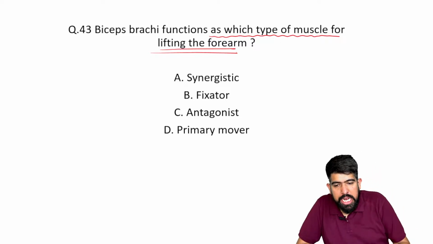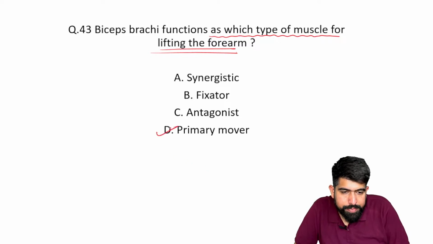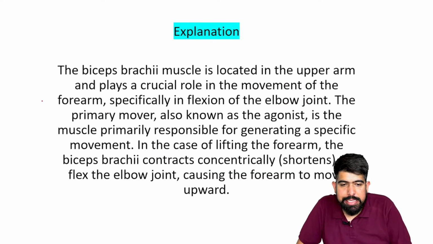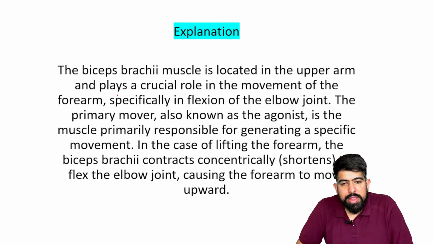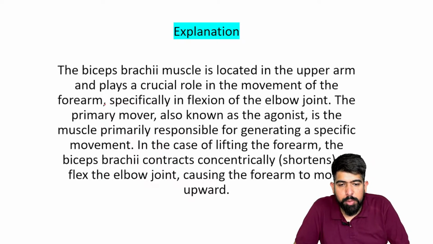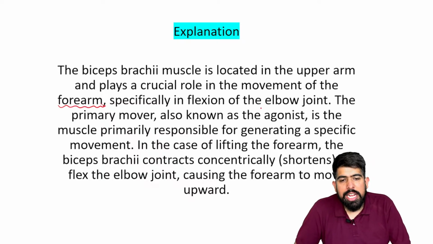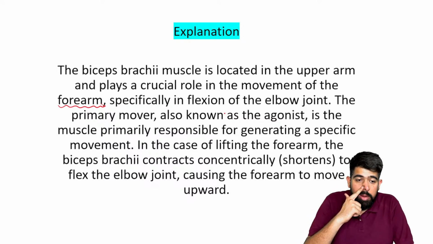Very good. It will be your primary mover. What do you mean by the primary mover? The biceps brachii muscle is located in the upper arm, you already know, and plays a role in the movement of the forearm, especially at the elbow joint.